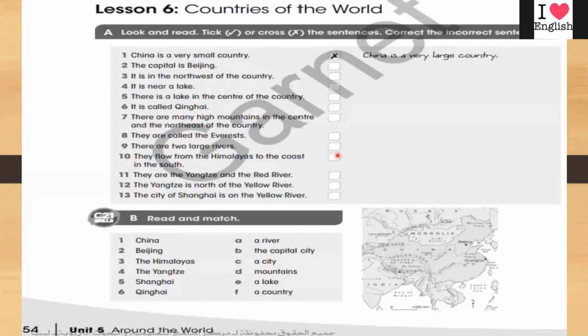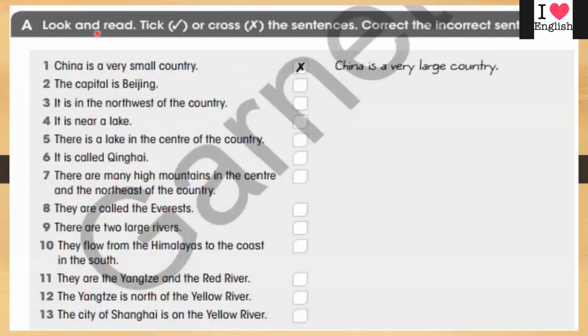We have 3 sections, A, B, and C. Now we will start from section A. Look and read, tick or cross the sentences and correct the incorrect sentence. If the sentence is right, you make a tick. If it's wrong, you write wrong and tell us the correct sentence.